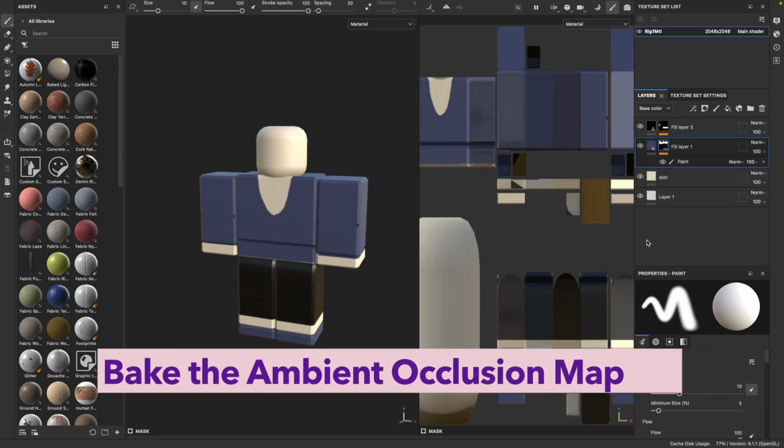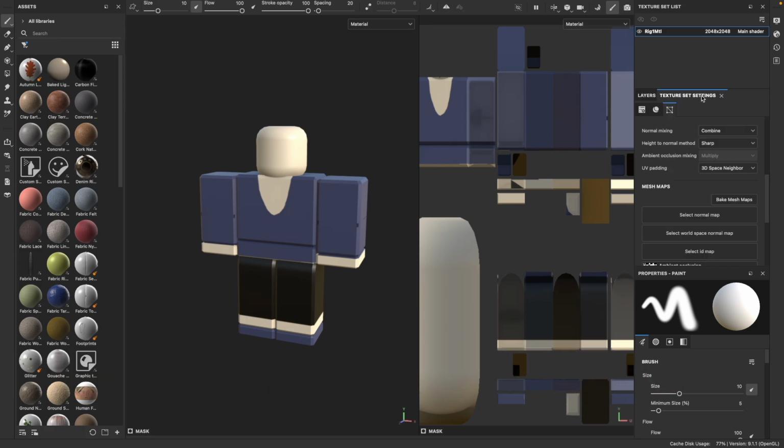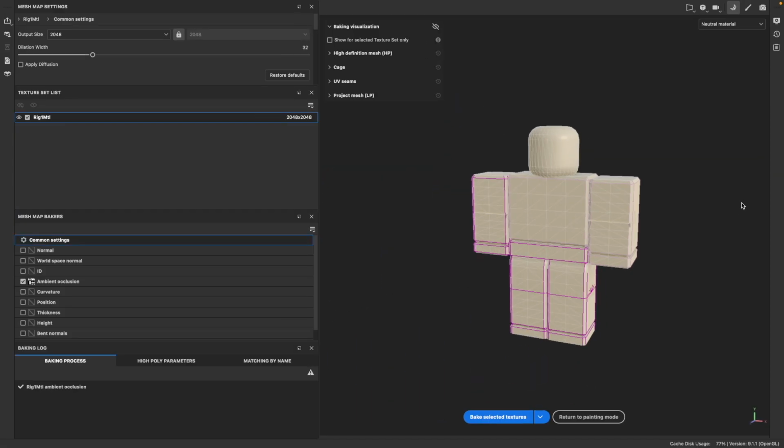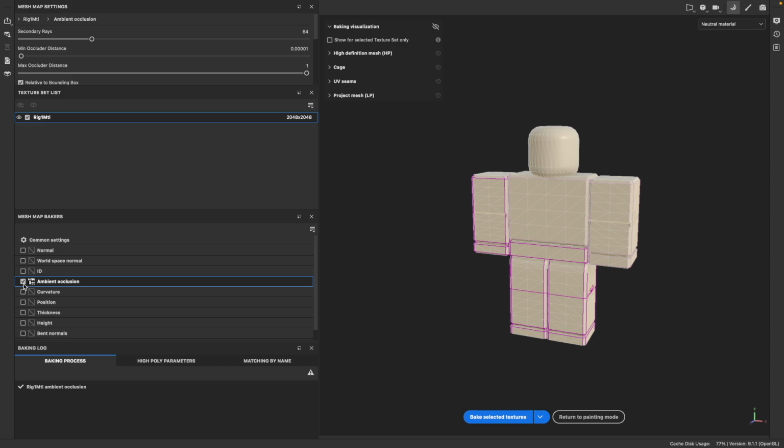First, we need to bake the Ambient Occlusion map. Go to the Texture Set Settings tab and click Bake Mesh Maps. In the Bake window, make sure Ambient Occlusion is checked. Adjust the settings if needed, then hit Bake Selected Textures.